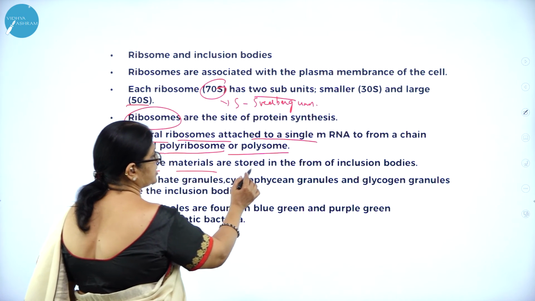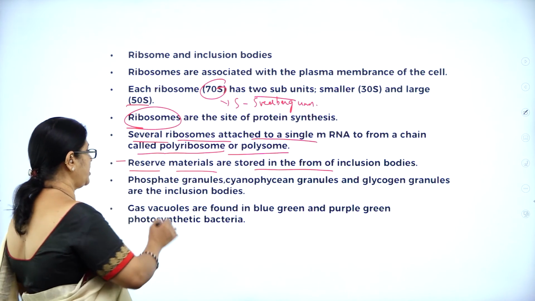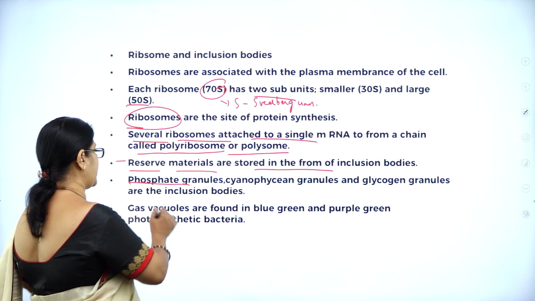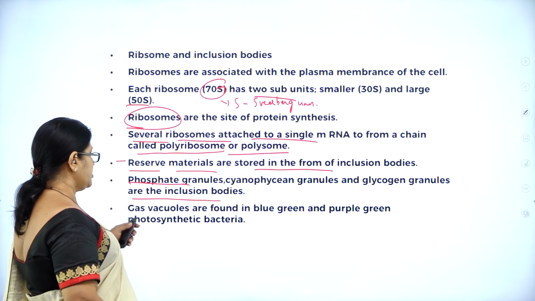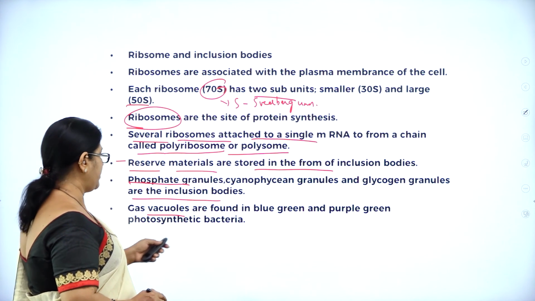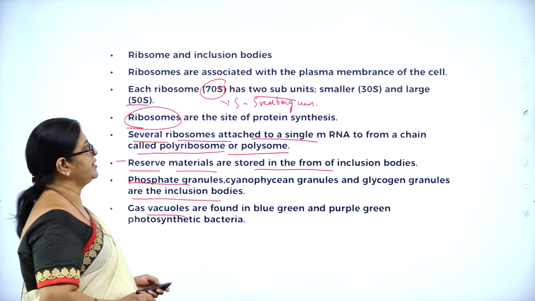So reserve materials are stored in the form of inclusion bodies, and phosphate granules, cyanophycin granules and glycogen granules are the inclusion bodies. Like we have this, gas vacuoles are found in blue-green and purple and green photosynthetic bacteria.